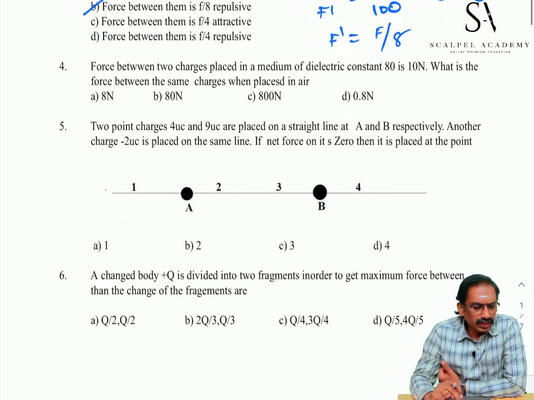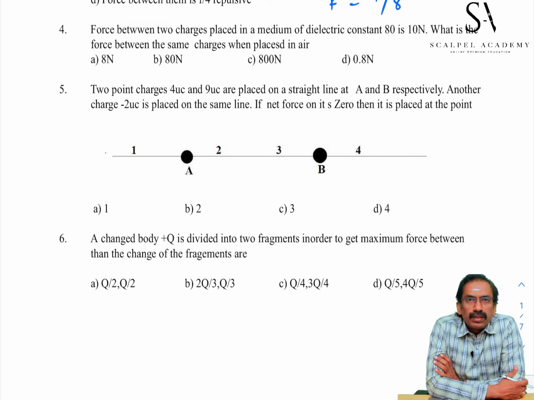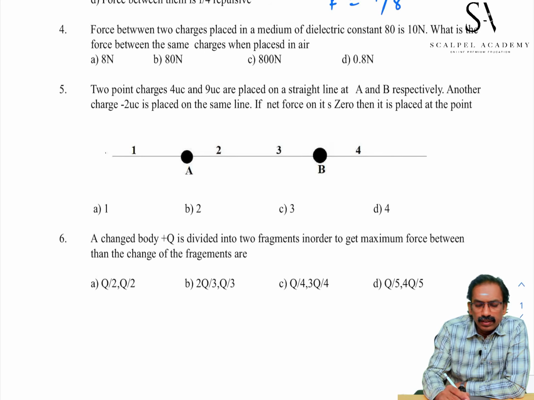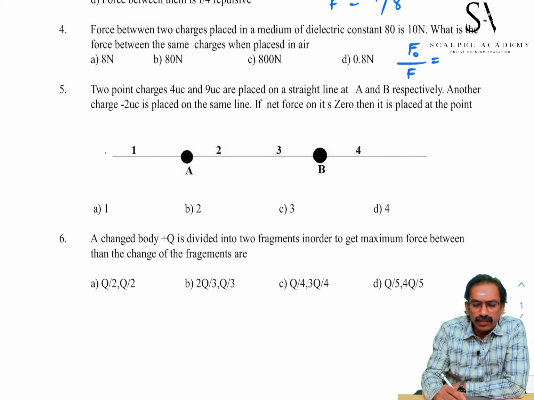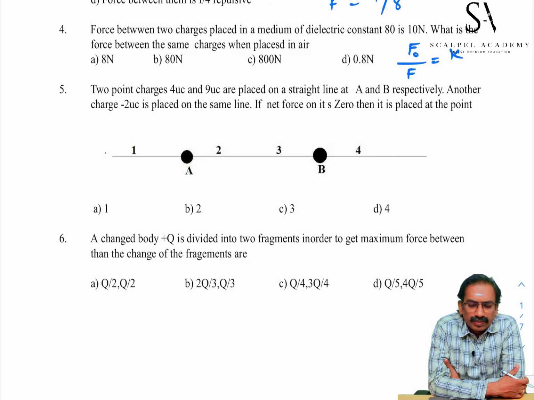Student, let us go to the fourth sum. Force between two charges placed in a medium of dielectric constant 80 is 10 Newton. What is the force between them when placed in air? The force in air divided by force in medium is equal to K. K is the dielectric constant.